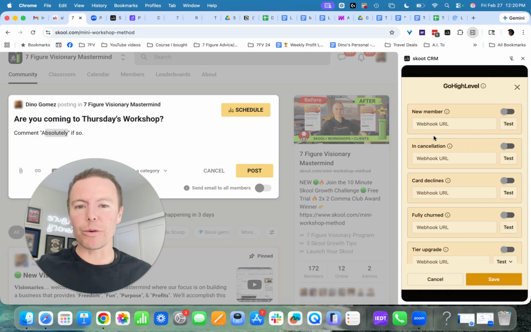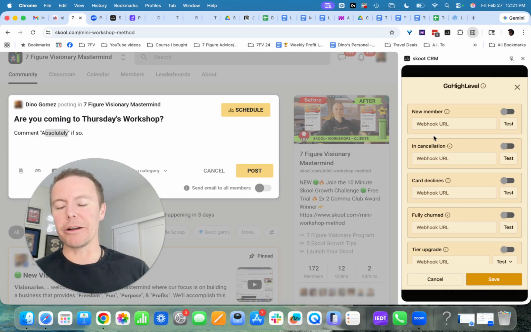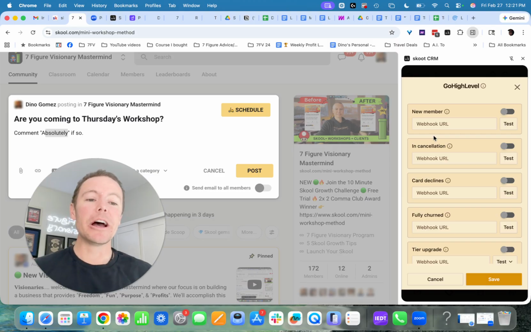Already saved 3 declined credit cards that have expired in our community with auto DMs so that those members knew, oh my gosh, I need to update my credit card. And as we have just set this up, I can already see the potential in it in terms of helping us book calls, retain members, and engage members. So I think it's absolutely awesome.